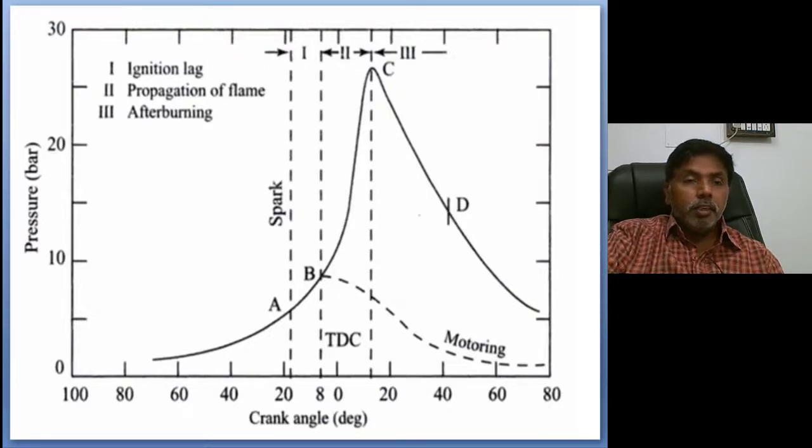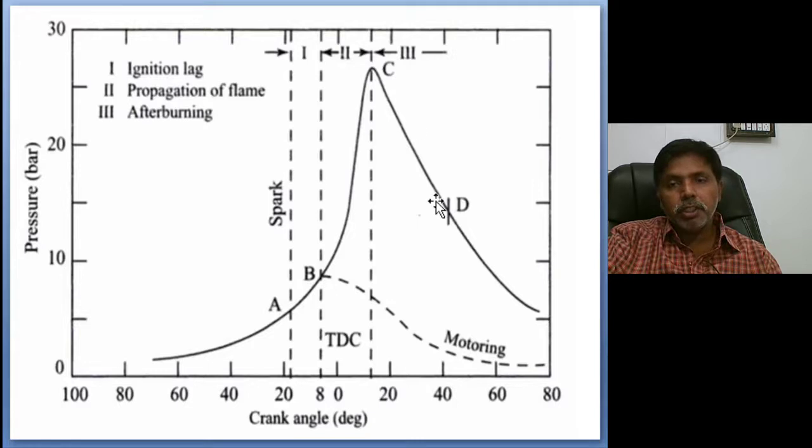Because in the exhaust gas, if complete combustion does not take place, carbon monoxide and unwanted hydrocarbons increase. That's why complete combustion of the air fuel mixture is required. For that only this after burning stage takes place, but it takes more crank angle. Why? Because during expansion the pressure drops, and due to the pressure drop the velocity of the flame reduces. That's why it takes more time.